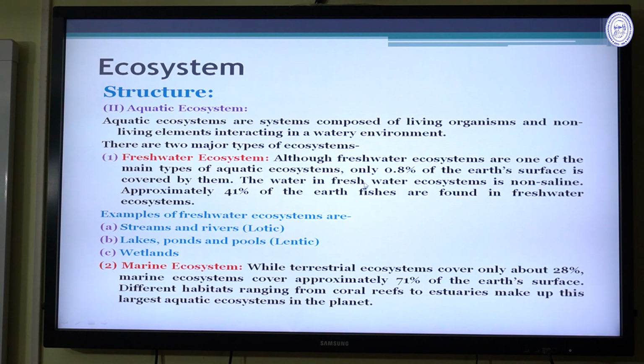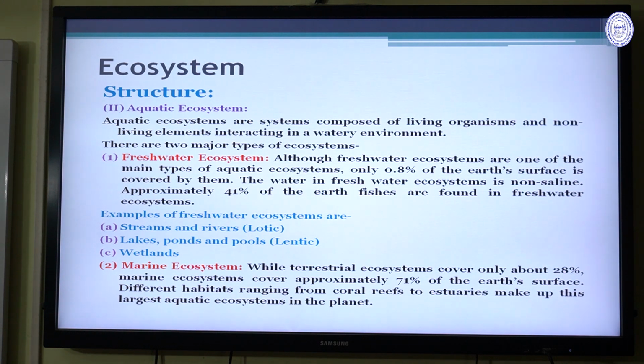Then the aquatic ecosystem. Aquatic ecosystem is one of the most important ecosystems. Aquatic ecosystems are composed of living organisms and non-living elements interacting in the water environment. There are two major types of aquatic ecosystems. One is the freshwater and another is the marine water ecosystem.